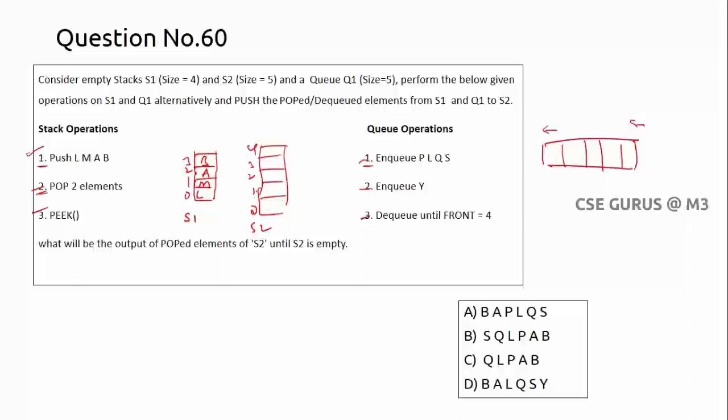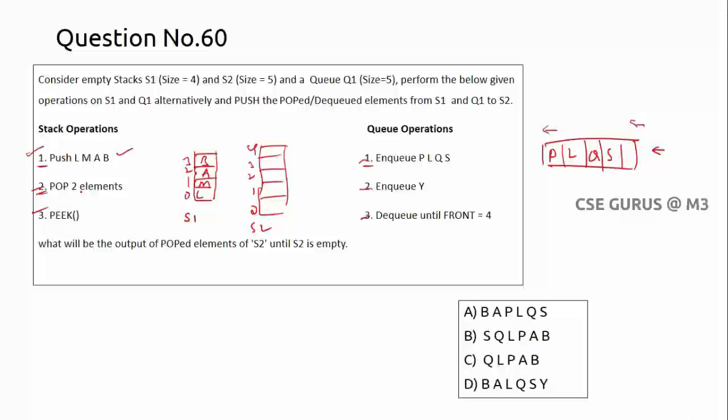That is what it is asking. Anyway, we will do this. Push LMAB first. So I pushed LMAB. This operation is over. Now enqueue PLQS.